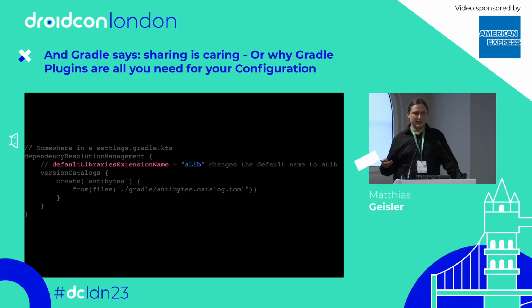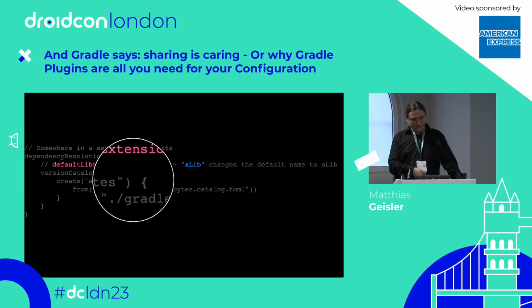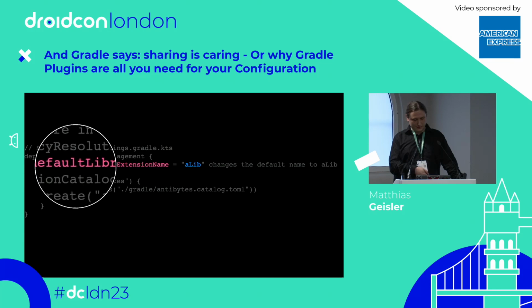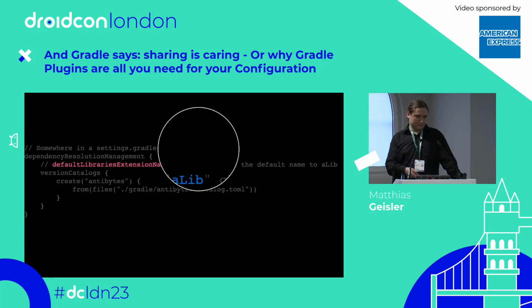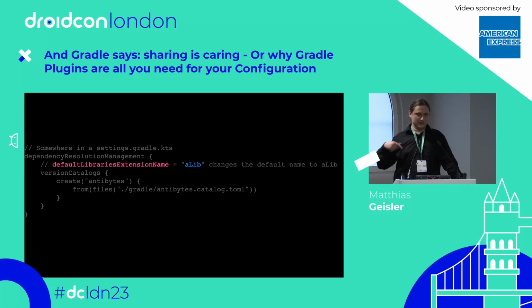Another trick is if you just want to rename the default name of this libs.something something, you can also use that thing here in this dependency resolution tag and set a new name. That's basically it. And then it compiles to this name, not libs. It's just for more readability or if you want to brand your version catalog to your company or whatever reasons. There are enough reasons to have a proper naming there, which is not just libs, right?